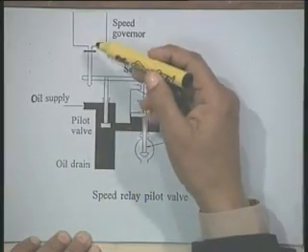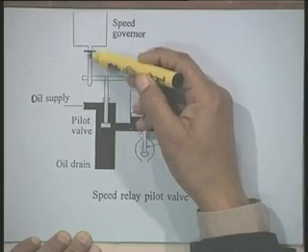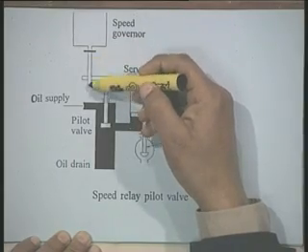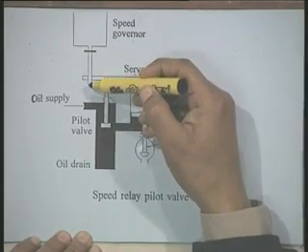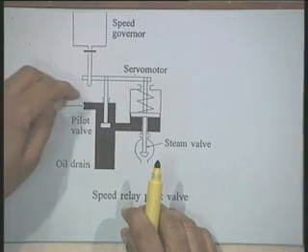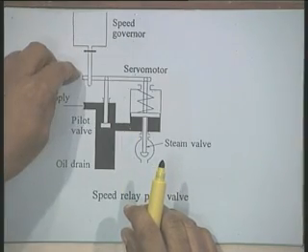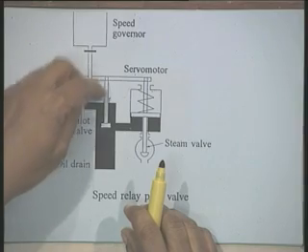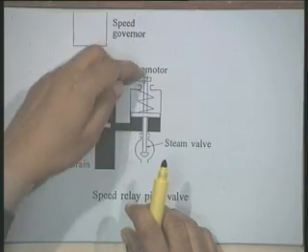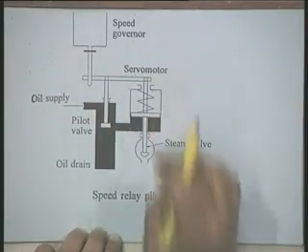Now, in this arrangement, I will just show you. If you see this rod which is coming here, that represents the position of the speed governor. This rod is attached to a lever like this, and this lever is attached to a pilot valve and a spring loaded servo motor.